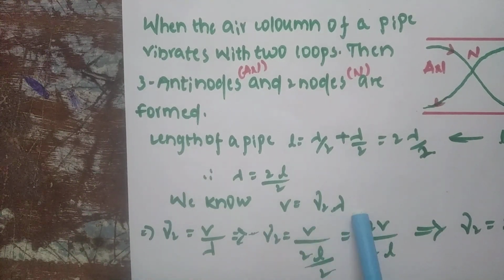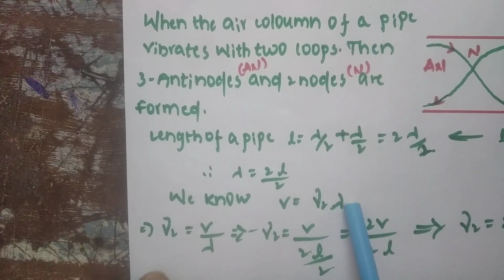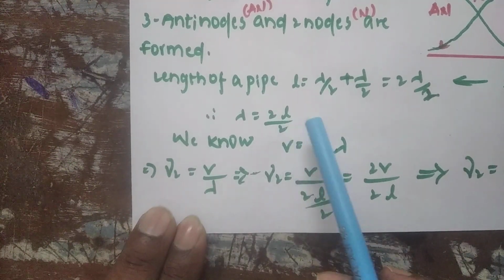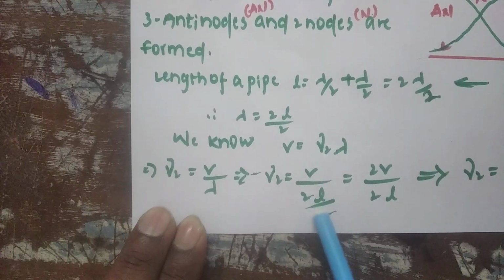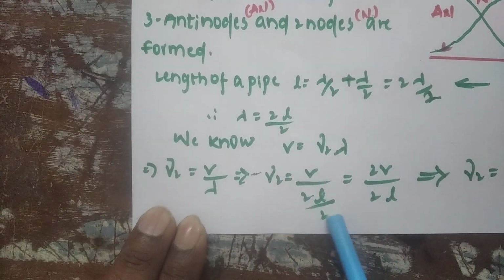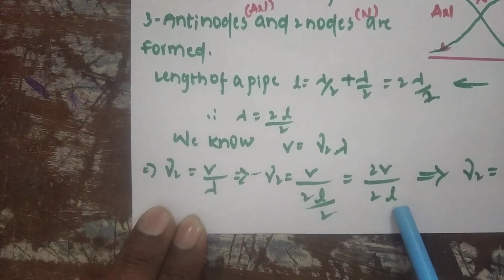Next, V is equal to nu 2 lambda. Now find out the nu 2 value. Bring lambda from the right side to the left side: nu 2 is V by lambda. Substitute the lambda value. What is the lambda value? It is 2L by 2. Now take the 2 from 2L by 2 to the numerator, so these 2 multiply with V. We get 2V by 2L. Here, separate V by 2L.